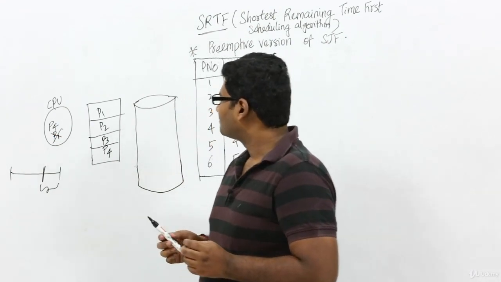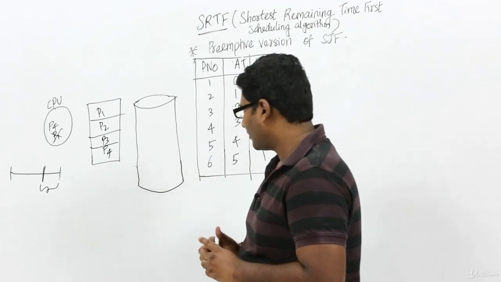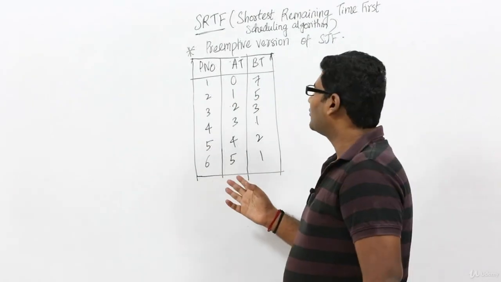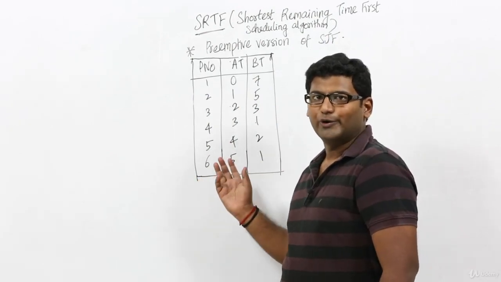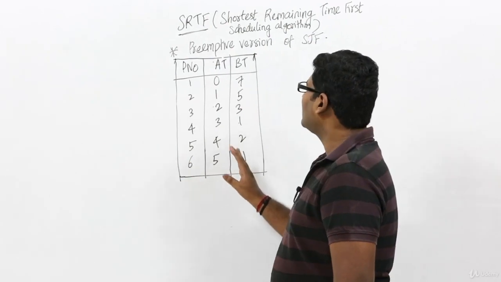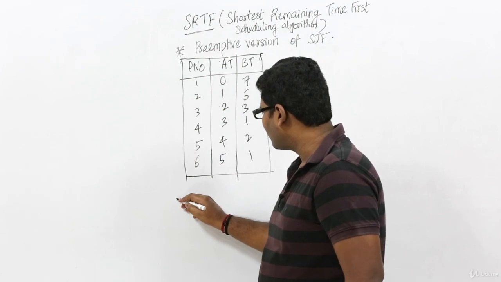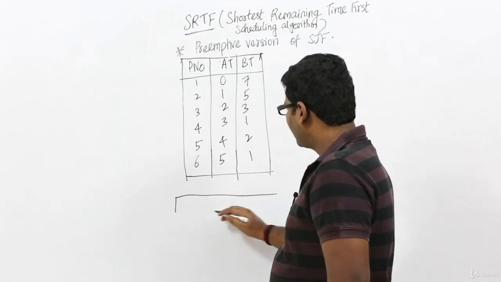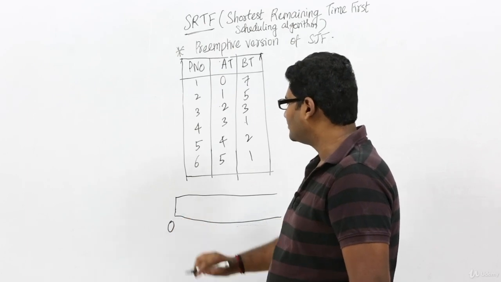Fine. Now anyway, let's see this problem. It will make it even clearer. As usual, we need to find the average turnaround time, average waiting time, throughput, and schedule length, and we need to use SRTF. First, as usual, we will draw the Gantt chart, and our Gantt chart will always start with time unit 0.